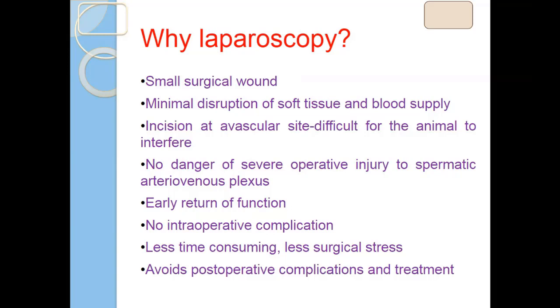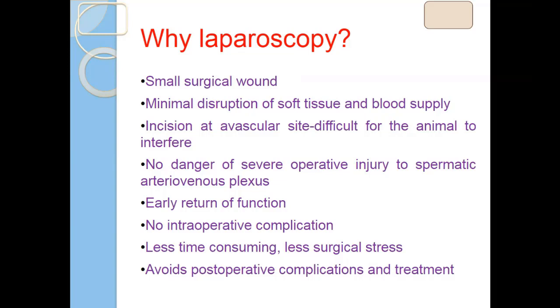No danger of severe operative injuries is possible because we are not damaging any major blood vessels or venous plexus. After conventional surgeries, we are manipulating many organs, and the intestinal motility and functioning of the GI tract or other organs is delayed.